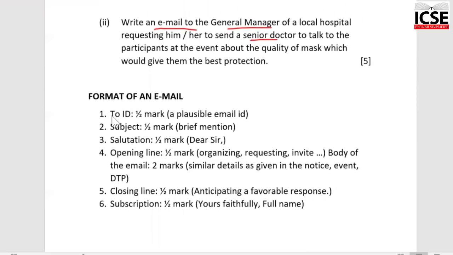Where are the marks? Half mark for the email ID of the person to whom you're writing. Now, in this case, it's general manager. So you can just write general manager, let's say Apollo, the local hospital at gmail.com. Okay. If you're writing to the principal, write principal, name of the school at the rate gmail.com. Remember, the spelling of principal should not be wrong.